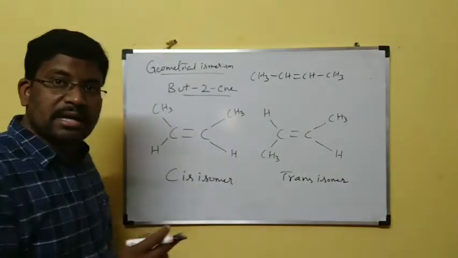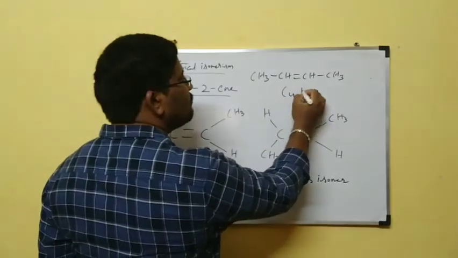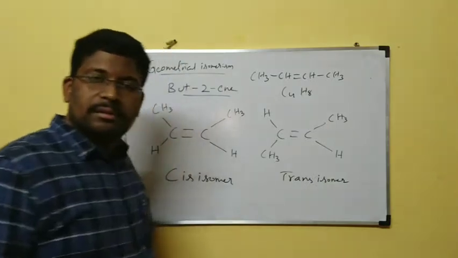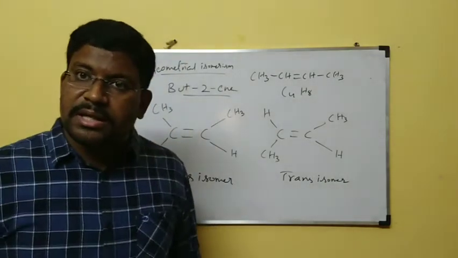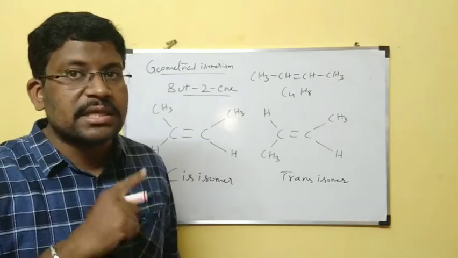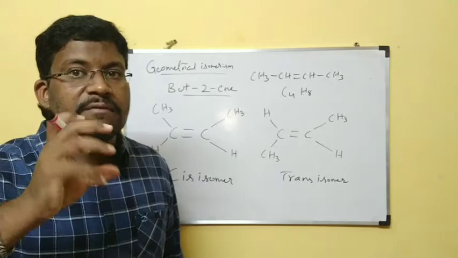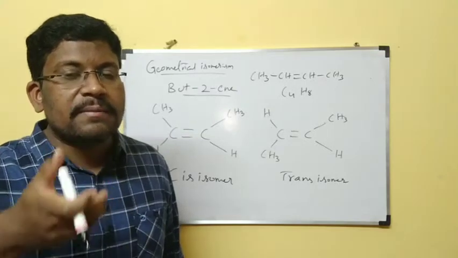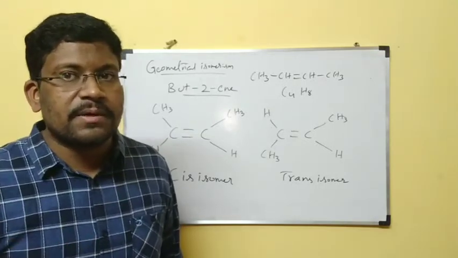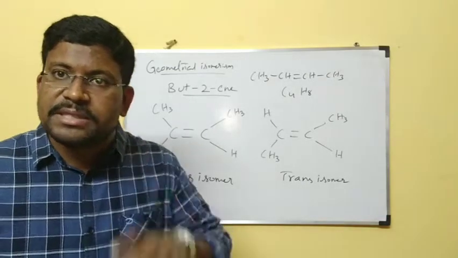These two isomers contain the same molecular formula, C4H8, and the same structure. That's why these are not structural isomers. These come under stereo. Depending on the arrangement of groups around carbon in three-dimensional or two-dimensional space, these structures are different.